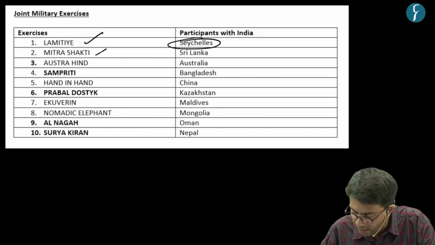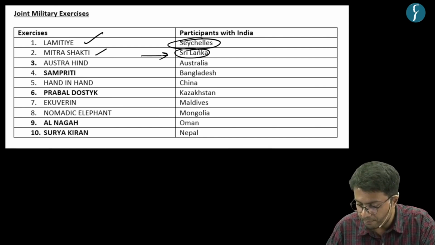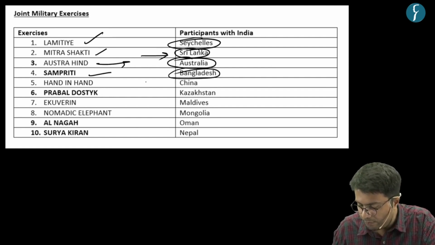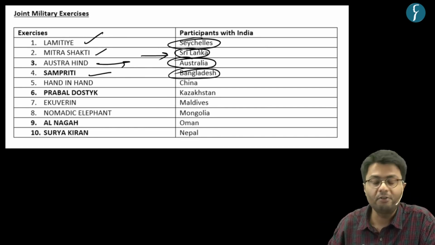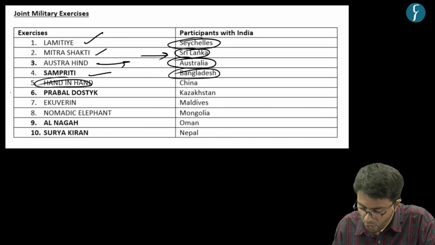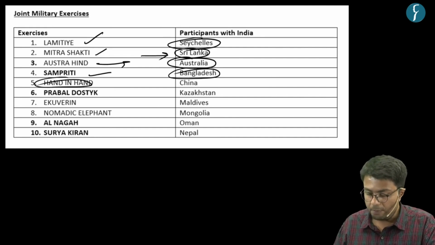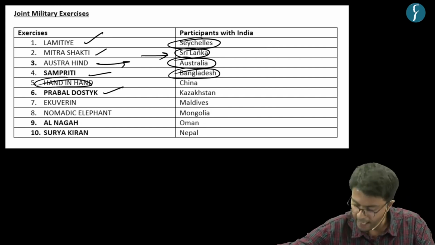The Mitra Shakti exercise is held together with Sri Lanka, while the Austra Hind exercise is conducted with Australia, and the Sampriti exercise is conducted with Bangladesh. India is also involved in a military exercise with China, which is called Hand in Hand. On the other hand, the Prabal Dostyk military exercise is conducted with Kazakhstan.